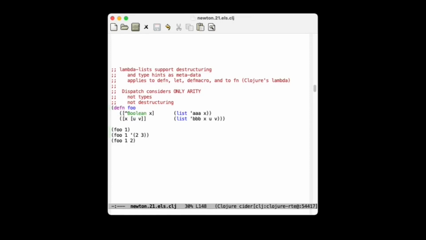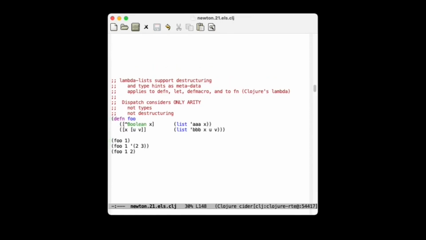Given that constraint, we can specify so-called type hints. So we can specify that x is expected to be Boolean, and we can specify further destructuring for particular elements of the lambda list. If you call this function with one argument, then the first clause is selected even though one is not of type Boolean.